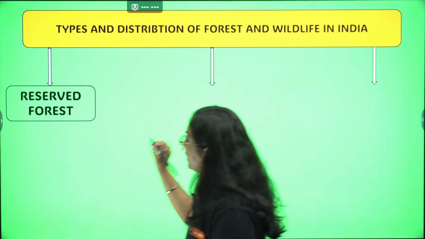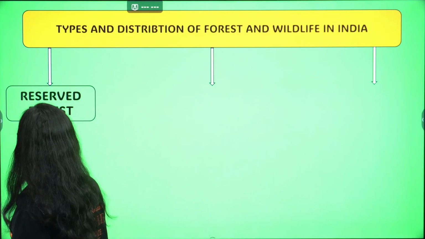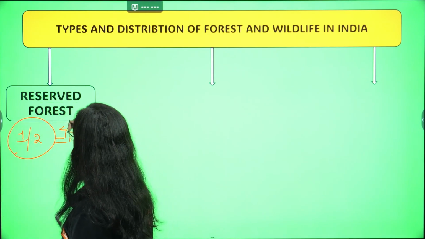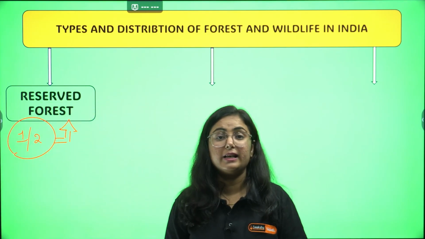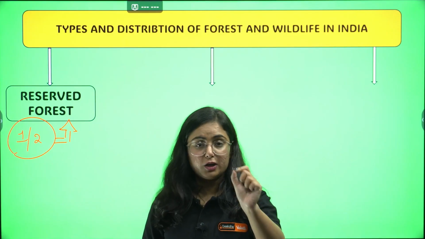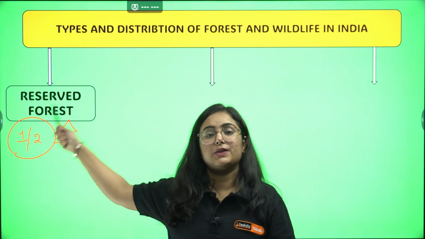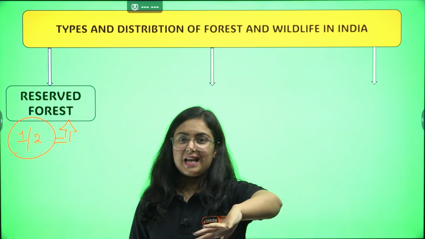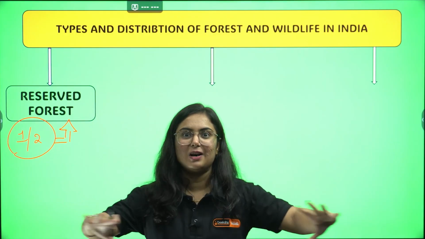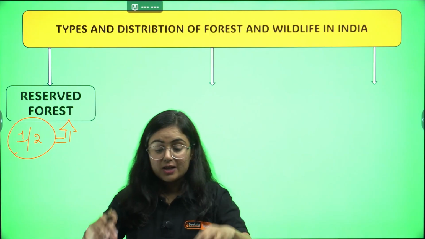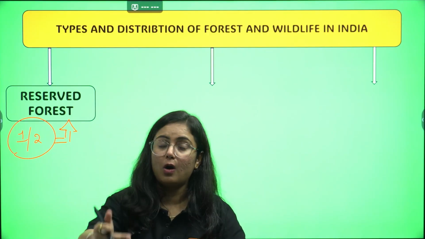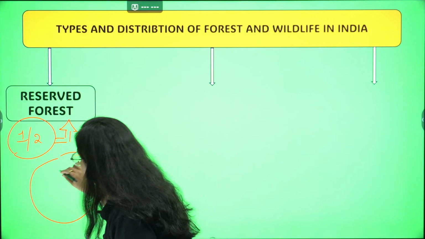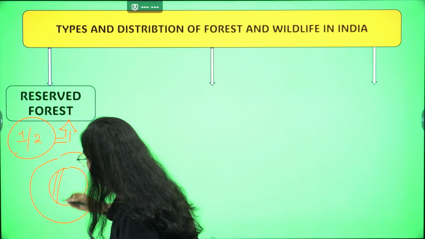More than half of the forest is declared as reserved forest. Among the total forest area, more than half is referred to as reserved forest. Like when you go to a show and you see some of the chairs in front are reserved, it means you are not to go and sit there. Similarly, this is the reserved forest area.